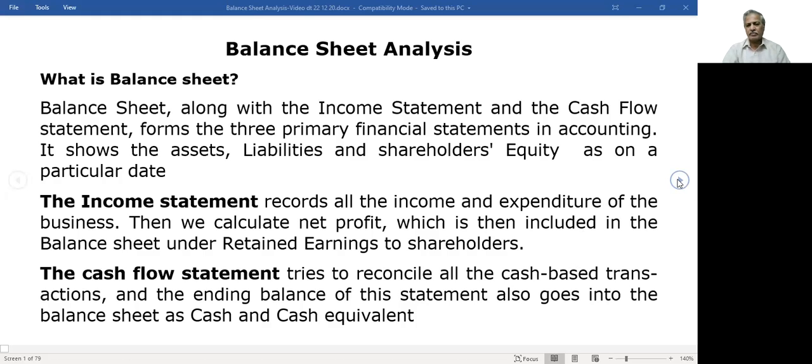Likewise, cash flow statement is prepared showing cash inflows and outflows. We'll see all those things later on, in much greater detail. But for the present, understand that from the cash flow statement, the net cash flow at year end goes to the balance sheet. From the income statement, net profit goes. The cash flow statement, cash at the year end goes to the balance sheet. Two items.